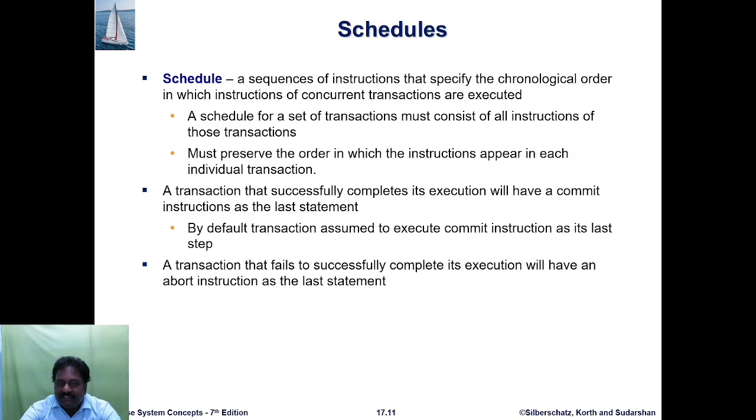A transaction that successfully completes its execution will have a commit instruction as the last statement. By default, a transaction is assumed to execute the commit instruction as its last step. If a transaction fails to successfully complete its execution, it will have an abort instruction as the last statement.